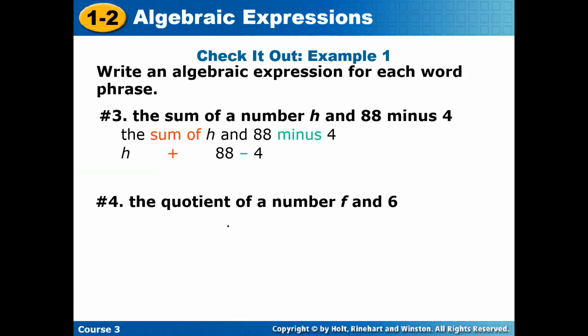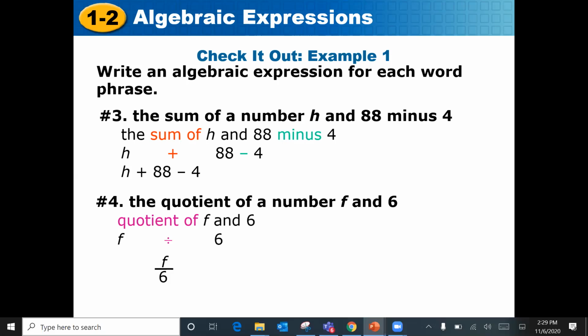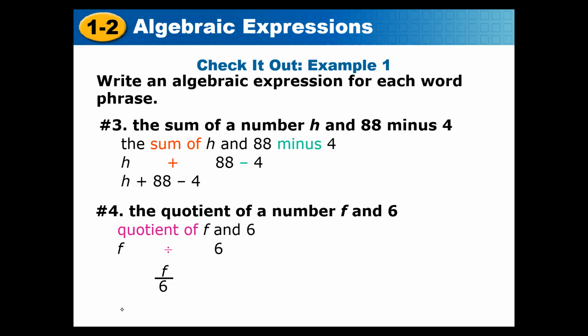Number 4, the quotient of a number f and 6. Quotient means divide. So how would we write that? Just f divided by 6, or in fractions. Let's try number 5.